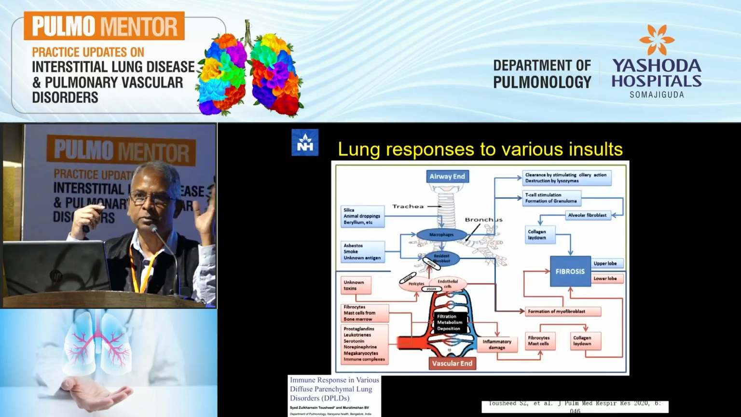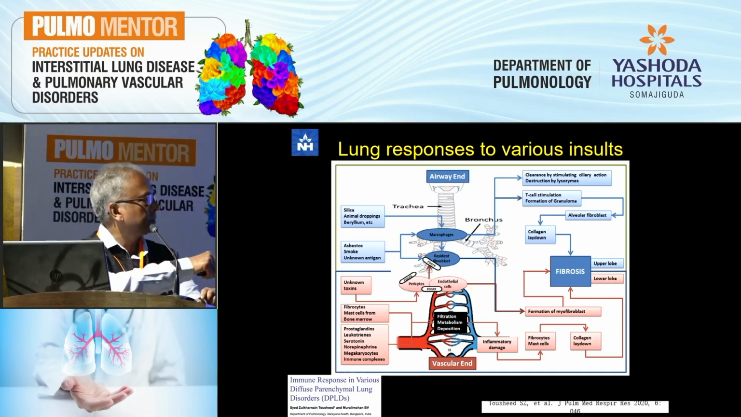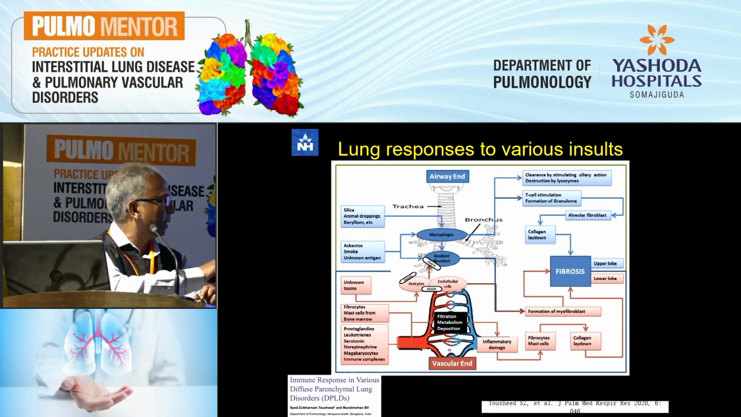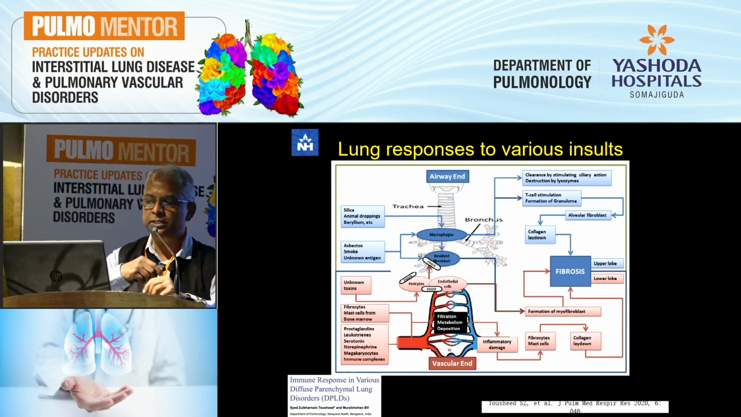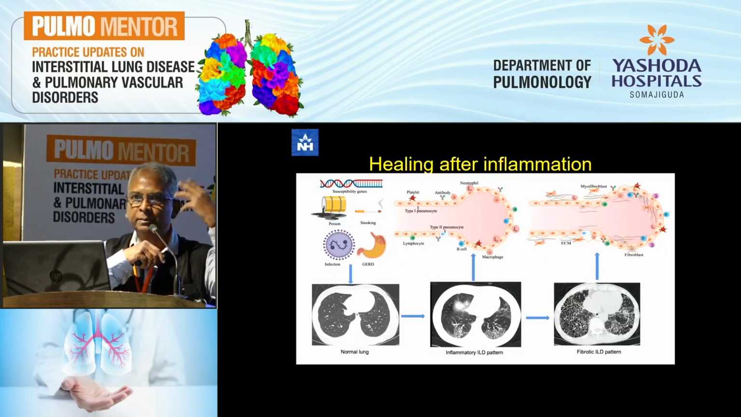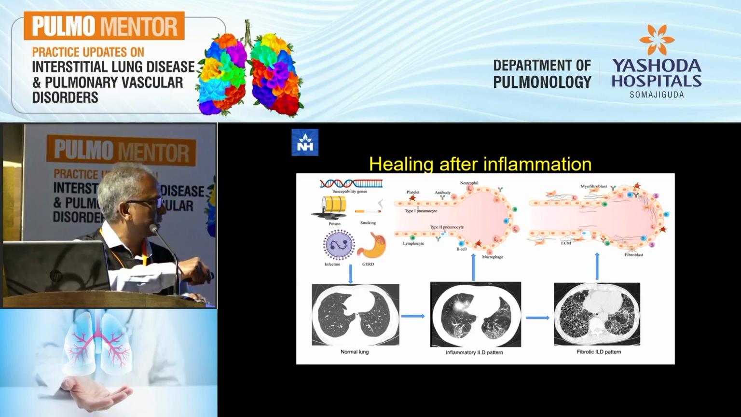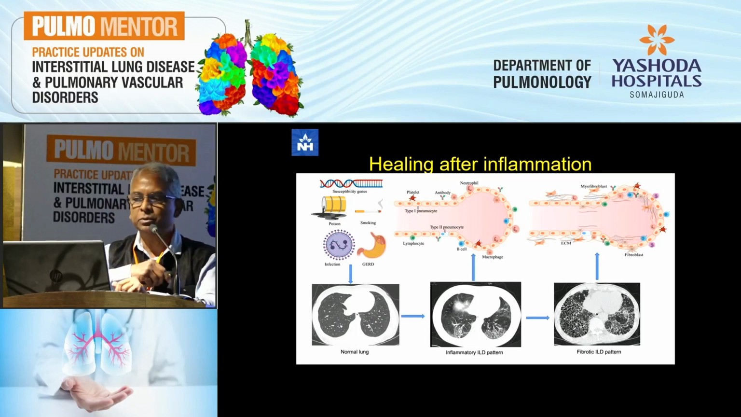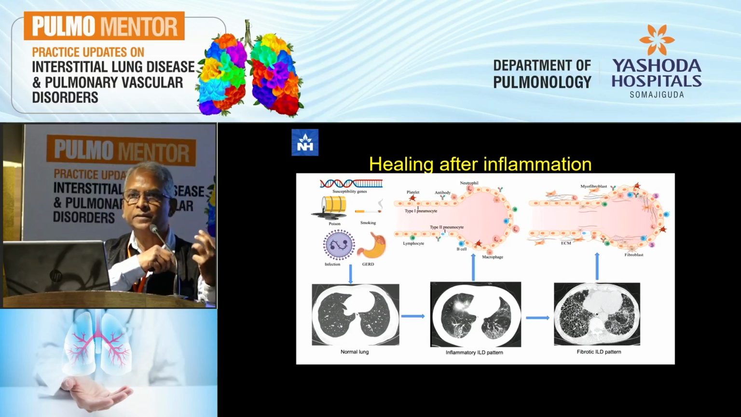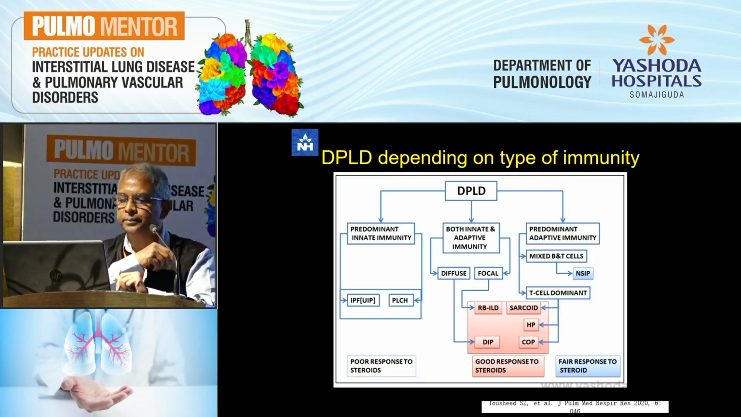So this is kind of a summary. I'm not going to go into it for lack of time, but always remember that you can have an airway end and a vascular end. The responses of the body to whatever is causing the injury occur in various compartments and end up with fibrosis ultimately. And where the fibrosis is will tell you where the problem started. And this is how you will get healing after inflammation, where initially you see an inflammatory pattern, predominantly ground glassing, and the fibrotic ILD pattern, which is the end result. As has already been emphasized, this is often too late to do anything.